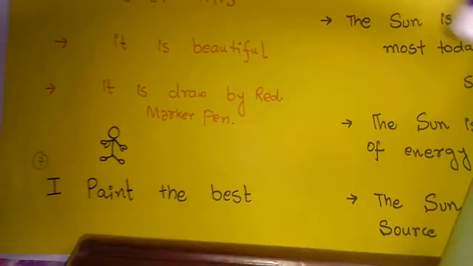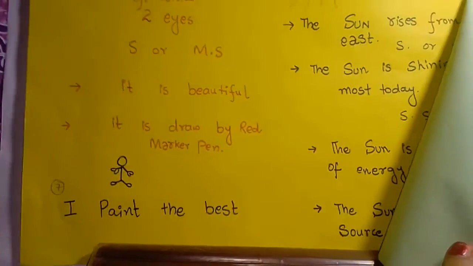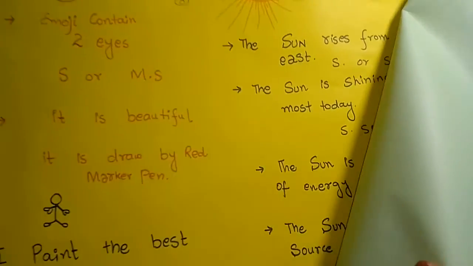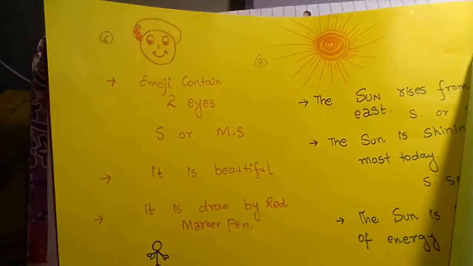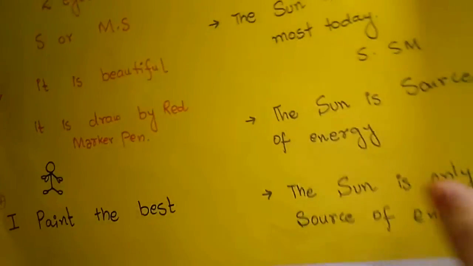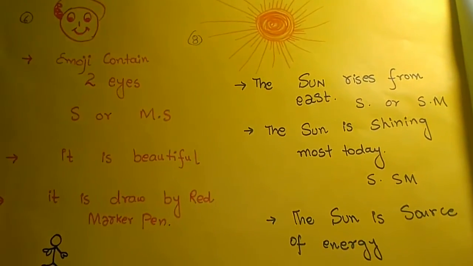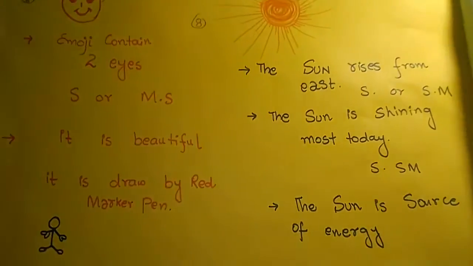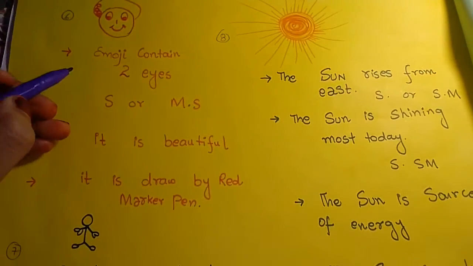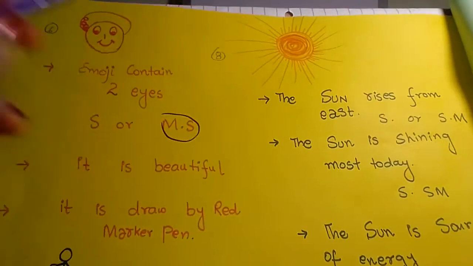The emoji drawn by me contains 2 eyes. It is a fact, because it either contains them or not. So I can say it is a mathematical statement.